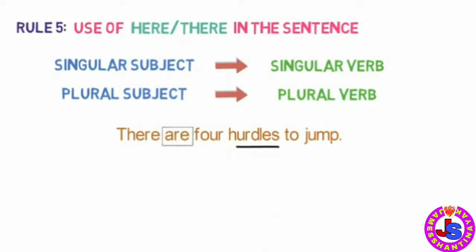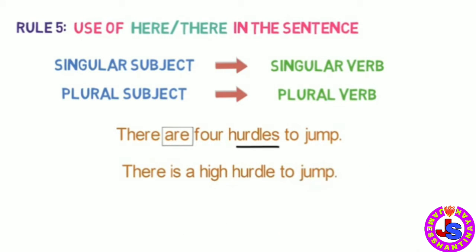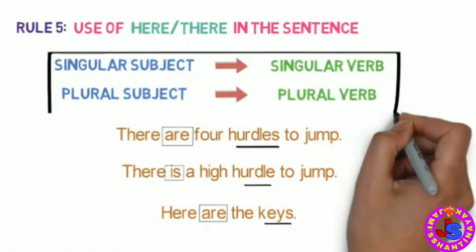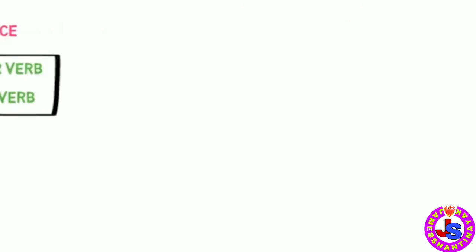Let's look into another example. There is a high hurdle to jump. Here, for the singular subject hurdle, we used singular verb is. Let's look into one more example of this kind. Here are the keys. Here, for the plural subject keys, we use the plural verb are. So this is rule number 5. In a sentence beginning with here or there, the singular verb is used when the singular subject is there in the sentence, and the plural verb is used when the plural subject is there in the sentence. Let's look into the next rule.